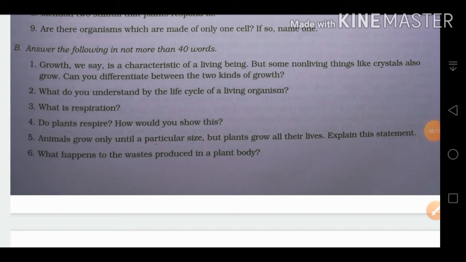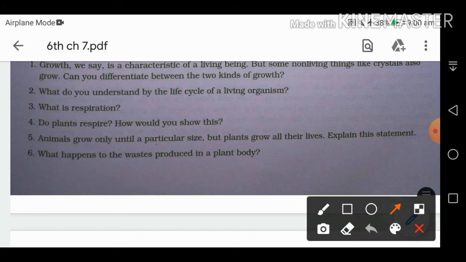Now we have, what happens to waste produced in a plant body? Yes, plants also produce waste because they are also living beings. So some plants expel gases through stomata, and some store their waste in a special form, which is very useful for us. For example, the rubber we get from a rubber tree in the form of latex. So it is very useful for us.